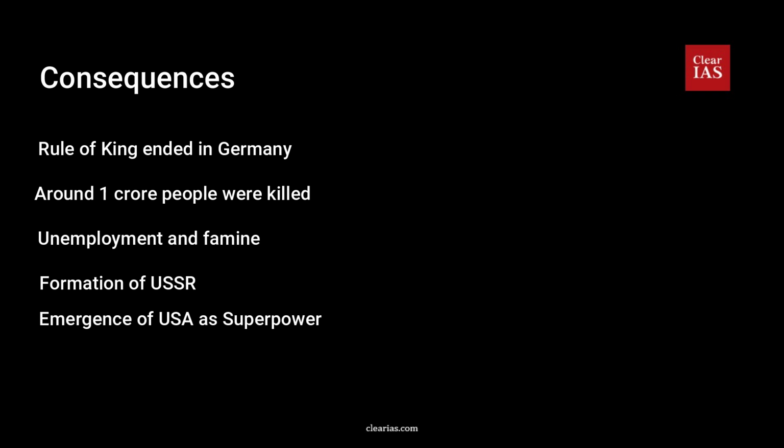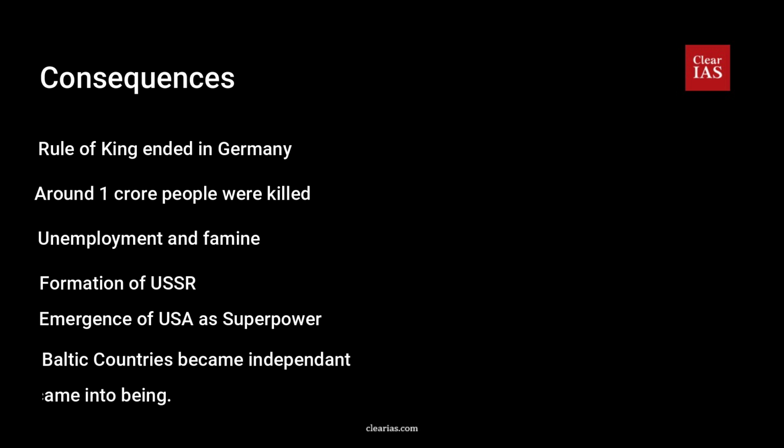Poland, Yugoslavia, and Czechoslovakia became new independent states, and the Baltic countries, Estonia, Latvia, and Lithuania became independent. Rule of the Ottomans came to an end in Turkey. New boundary lines were drawn for Austria, Germany, and Turkey. Strengthened independence movements in Asia and Africa. League of Nations came into being.